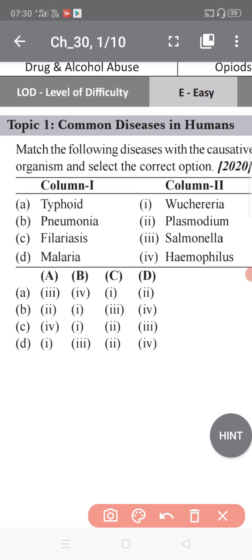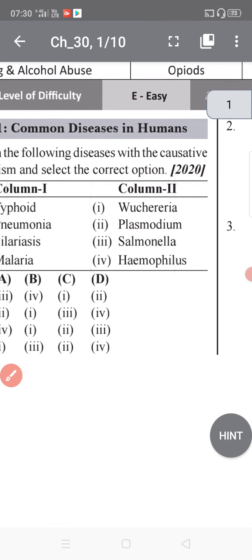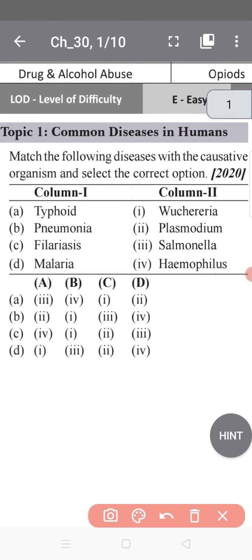Disease in humans. Okay, so now let's start. So basically this question belongs to matching questions. Match the following disease with causative organism and select the correct option. Typhoid, pneumonia, filariasis, malaria; Wuchereria, Plasmodium, Salmonella and Haemophilus. So here, typhoid, as we know, is Salmonella typhi.